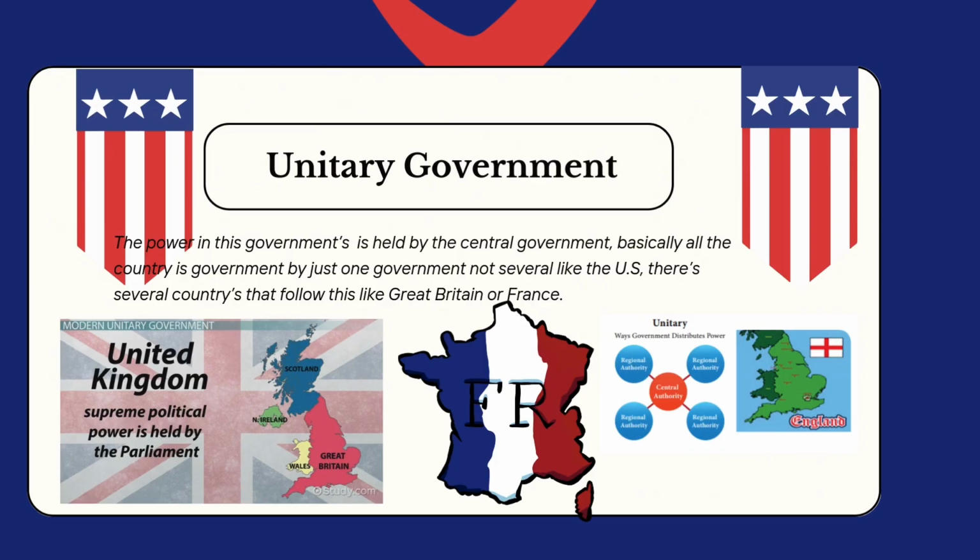The United Kingdom is the most representative one, as basically Scotland, Wales, and Northern Ireland follow what Great Britain says because they are the central government, and that's how many countries work. For example, Great Britain joined with Scotland, so that's basically what happens.